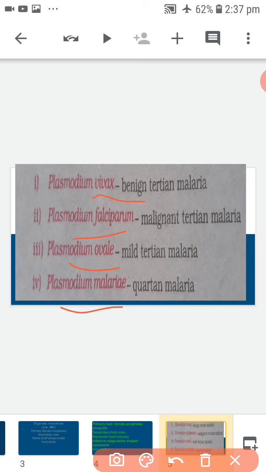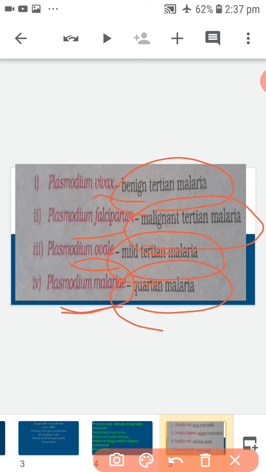Plasmodium vivax causes benign tertian malaria. Plasmodium falciparum causes malignant tertian malaria. Plasmodium ovale causes mild tertian malaria. Plasmodium malariae causes quartan malaria.